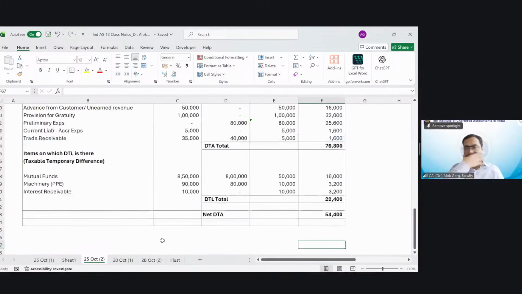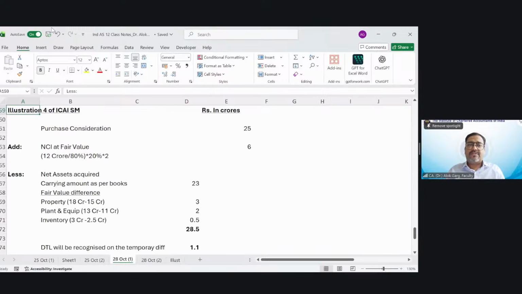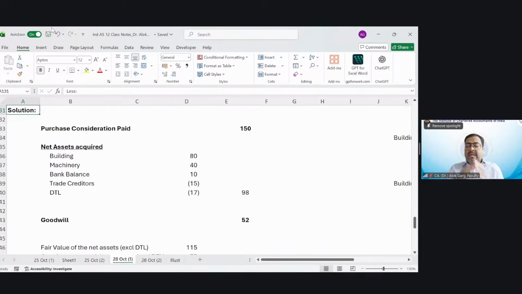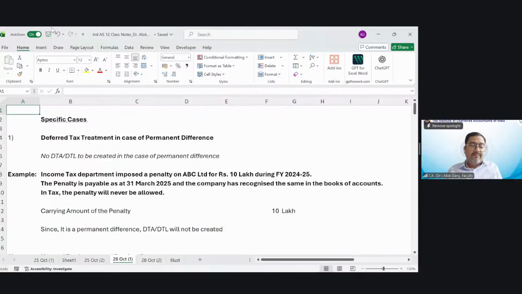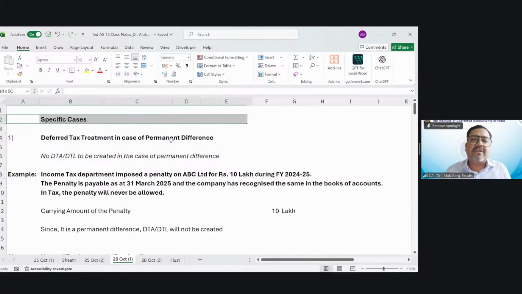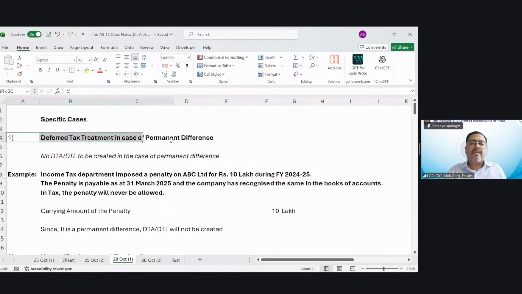Including their steps. Okay. So friends, before getting into a complex question on DTA, DTL, let's discuss some specific cases. Then we solve a question from the word file. Specific cases. Deferred tax treatment in case of permanent difference.